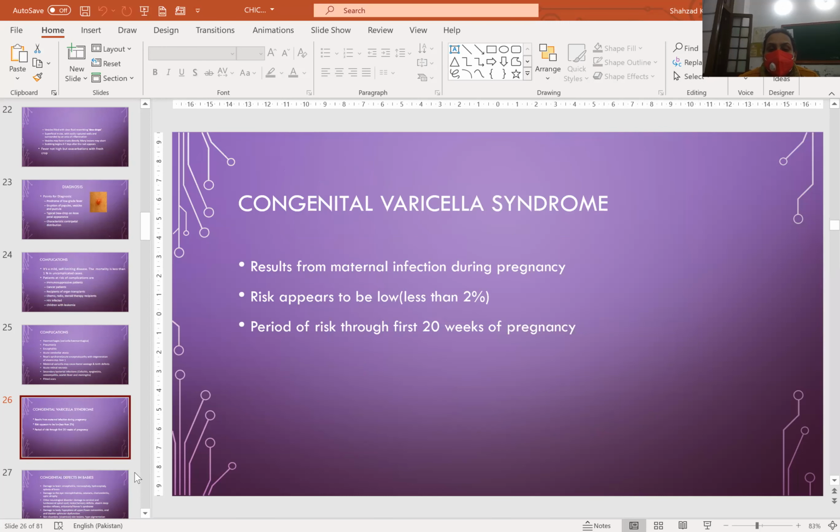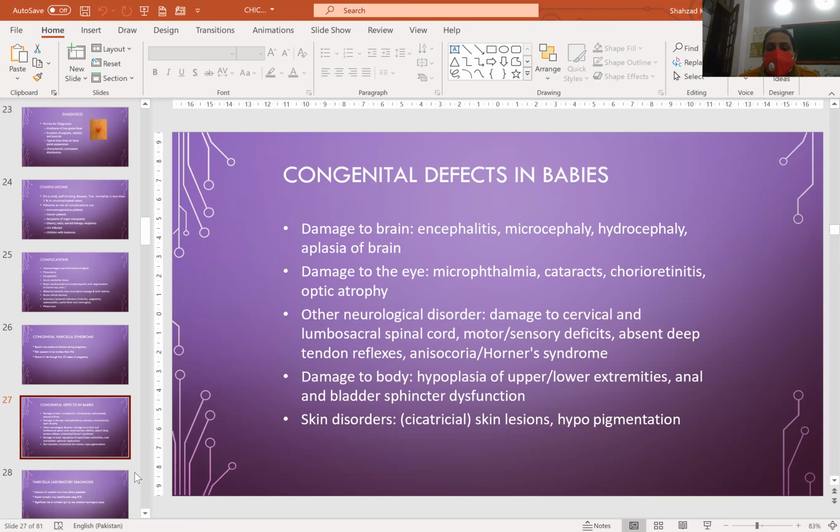Congenital varicella syndrome results from maternal infection during pregnancy. Risk appears to be low, less than 2%. The period of risk is through the first 20 weeks of pregnancy. Congenital defects in babies include damage to the brain, damage to the eye, other neurological disorders, and damage to the body, including hypoplasia of the limbs and skin disorders.